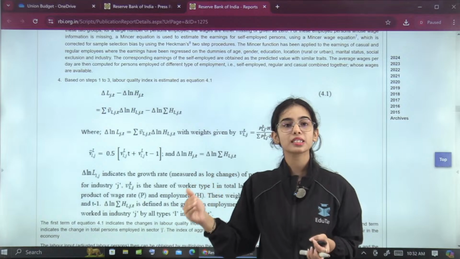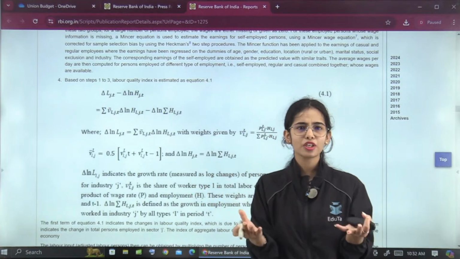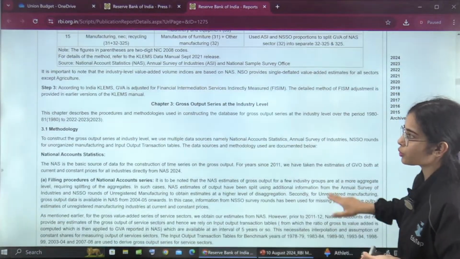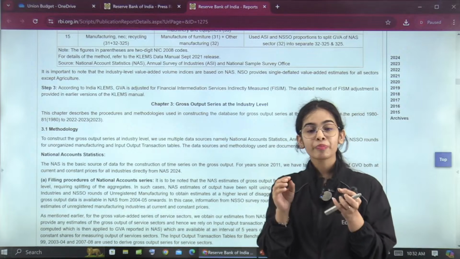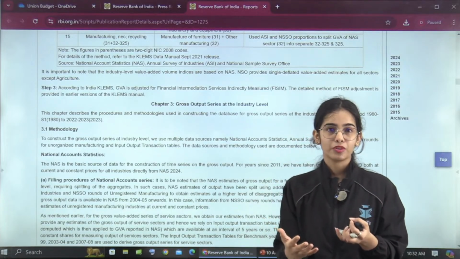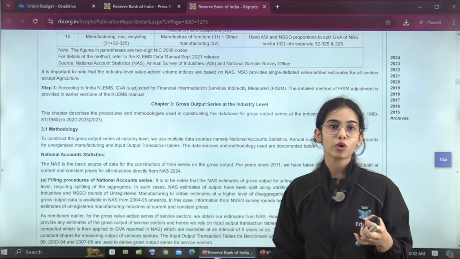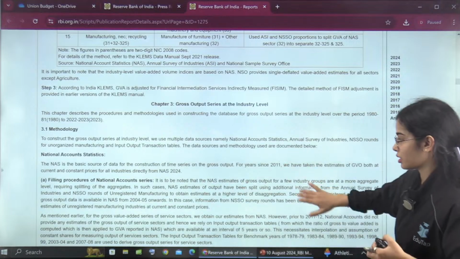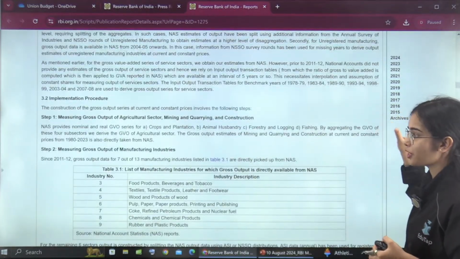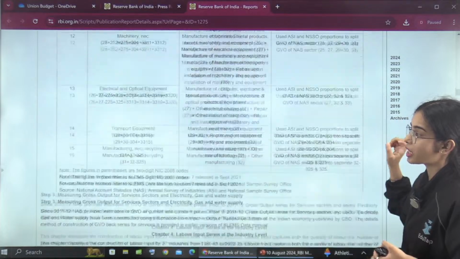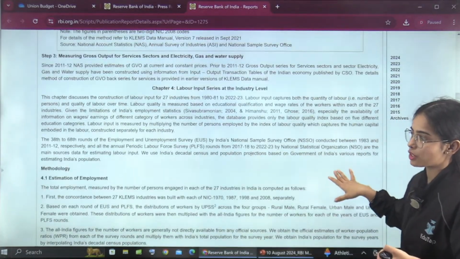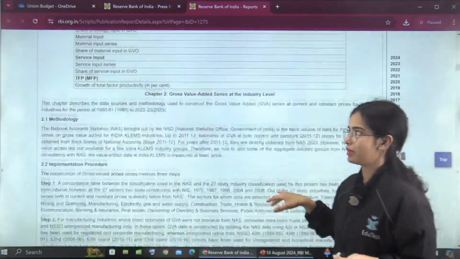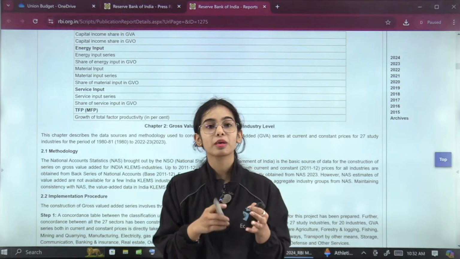That's why I was not taking this report up. I thought you will read the basic idea, the background, and you will understand that you cannot do the whole of this report. There is a time constraint, you do not have unlimited time to keep on reading this report. It is not that it is so complicated that you will not be able to understand it. You will be able to, but you will require a lot of days to understand this estimation or methodology. So focus on the easy topics right now, so that if the question comes, you are able to do it directly.